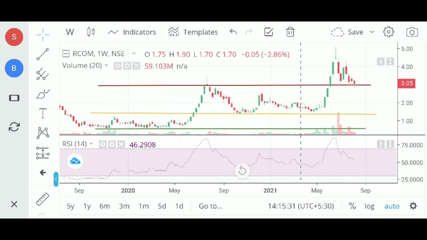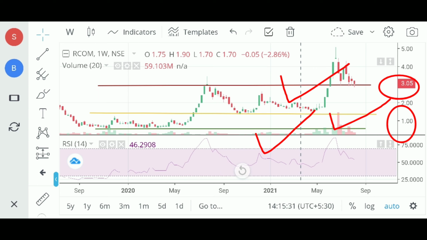Let's see the chart of Arcom. Nowadays I have also mentioned 3 colors: green is 1 rupee, yellow is 10 rupees, and red is 3.5 rupees. So when it falls down to 1 rupee and 1.2 rupees, then I will buy the shares in a huge amount. And the last is 3.5 rupees, which is high, so I will wait for 1 rupee, then I will buy according to the chart.